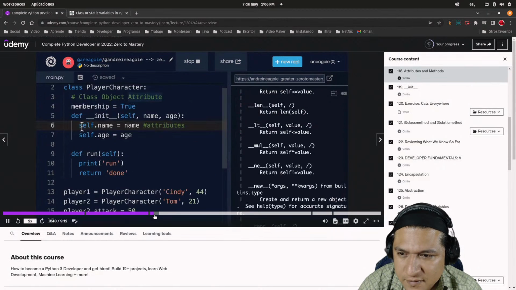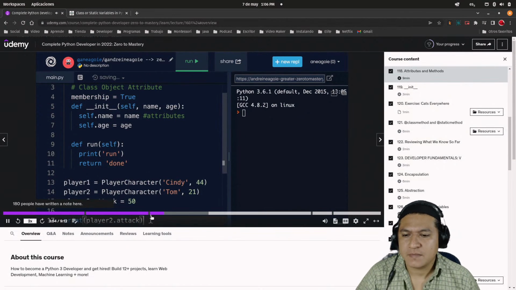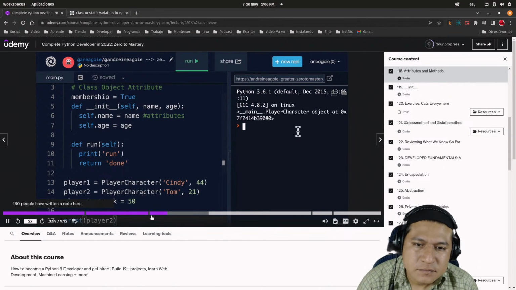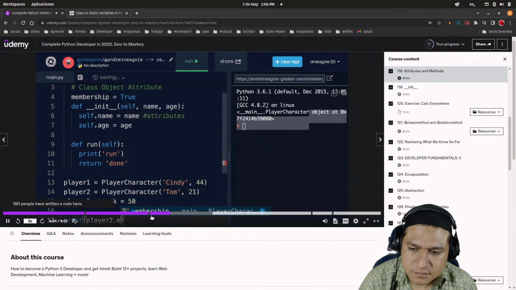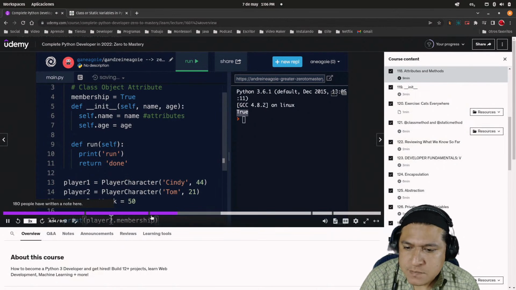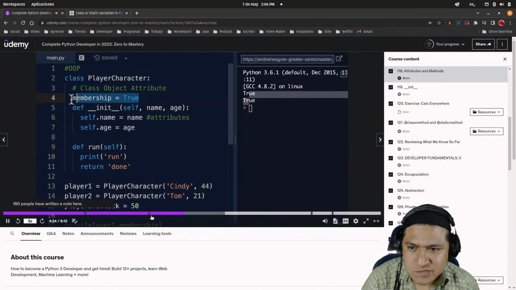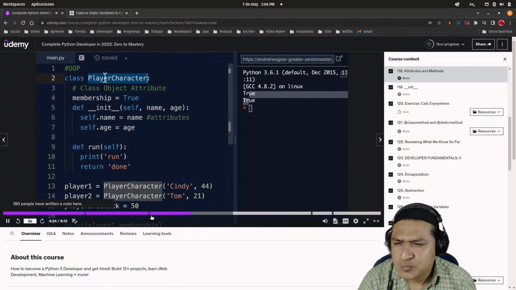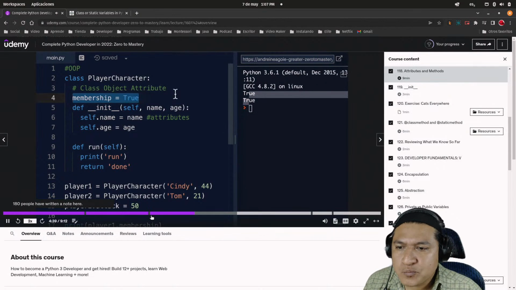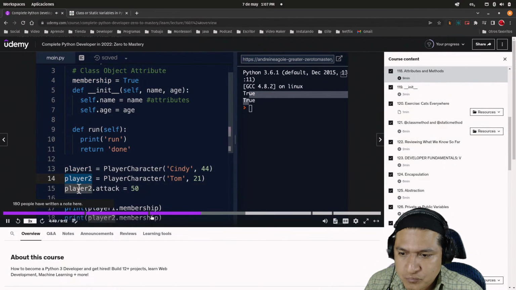Object-oriented programming allows us to create these regular class attributes. This is different because, well, it's not dynamic, it's static. So if I click run here, and we want to make sure that we print something, so let's print player 2, and I click run. Well, I get the player, that's great. But if I do dot membership, and I click run, look at that, I get that equal to true. If I do player 1 here as well, and I click run, I get true again. So all the players have membership set to true, but this is not dynamic. It's a class object attribute, which means it's an actual attribute on this class. And this is something we use when there's no change. This is going to be true and exist for all objects. So you can't really modify it. It's just all the objects that we instantiate will have access to it.